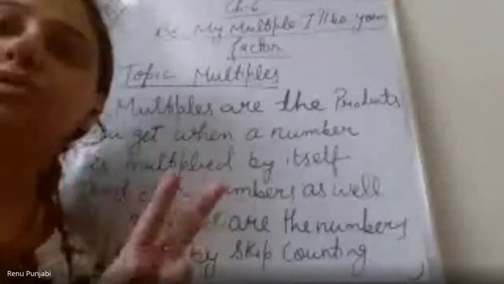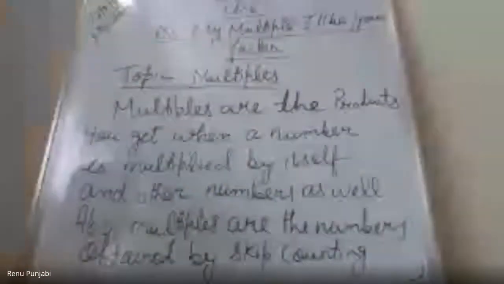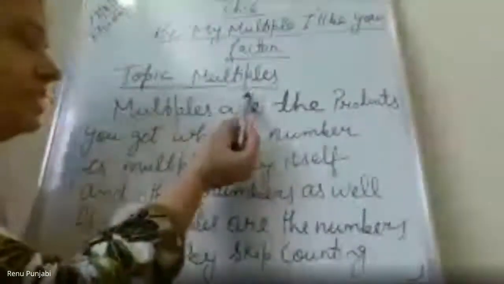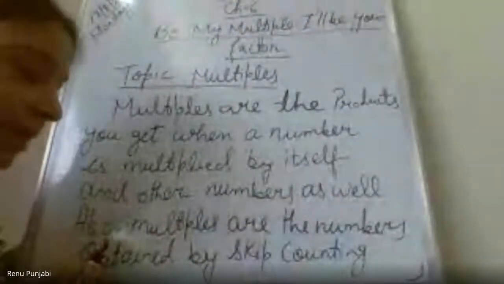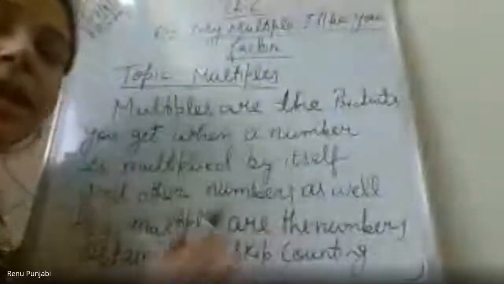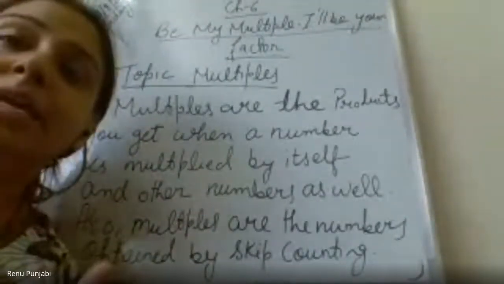So there are two topics, one is multiples and the other is factors. So first we will learn what are multiples. Today's topic is multiples. Multiples are the products you get when a number is multiplied by itself and other numbers as well. And we can say that multiples are the numbers obtained by skip counting. In easy words, multiples are the table of that number.